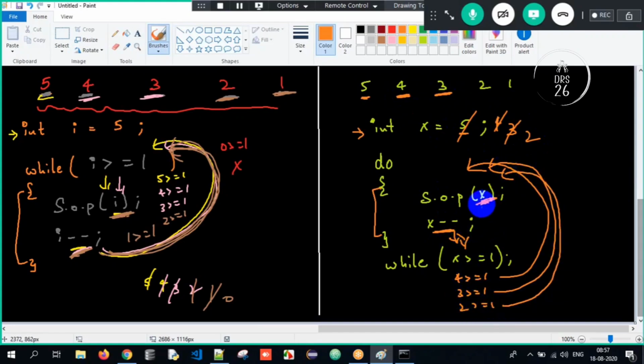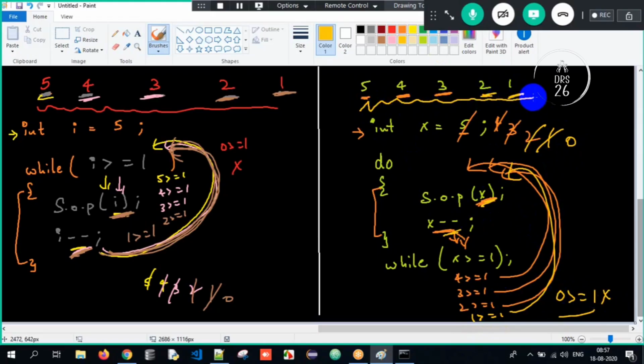Yes. Goes back. X value, I need to print it here, right? What is my x value over here if I try to print? It is nothing but 2. Again, minus minus, it will become 1. Again, is 1 greater than or equal to 1? Yes. Goes back. 1 will get printed. X minus minus, it will become 0. Is 0 greater than or equal to 1? No. Stop it. And I have got the desired output here. I've done it in the most ugly way, but the basic funda is to understand the working of it. Once you understand the working of it, it becomes very easy here.